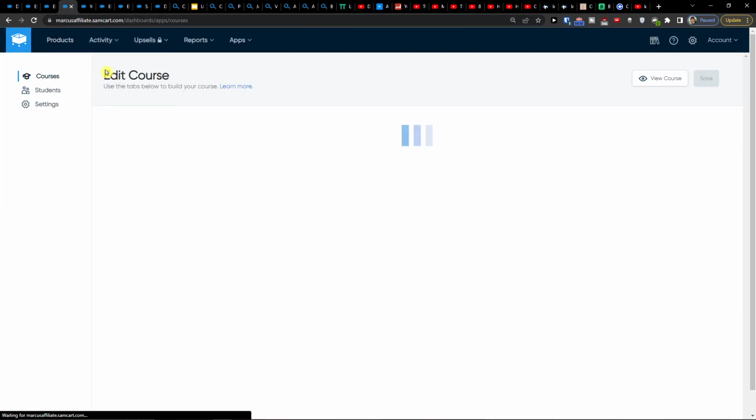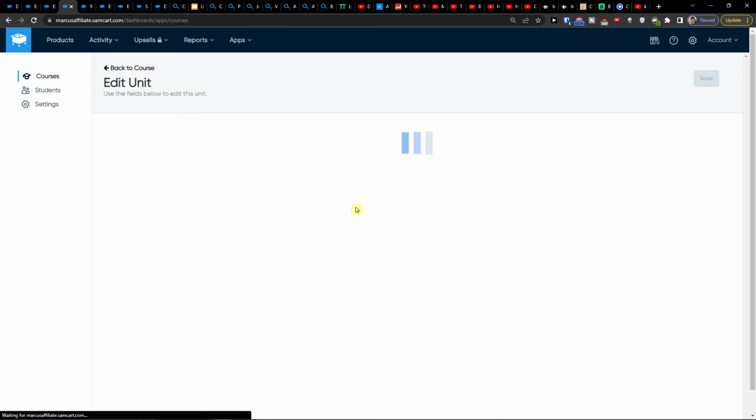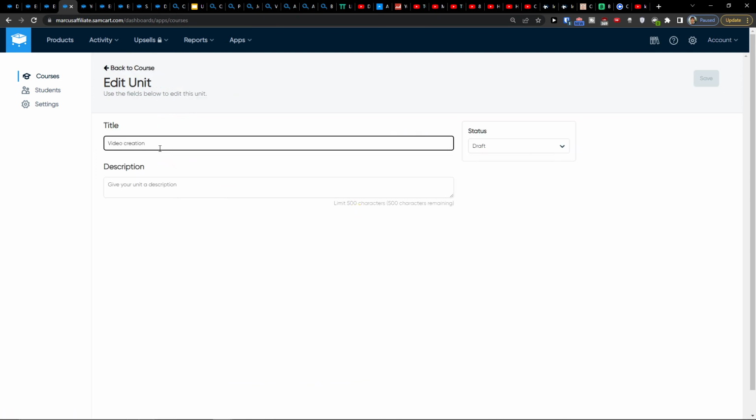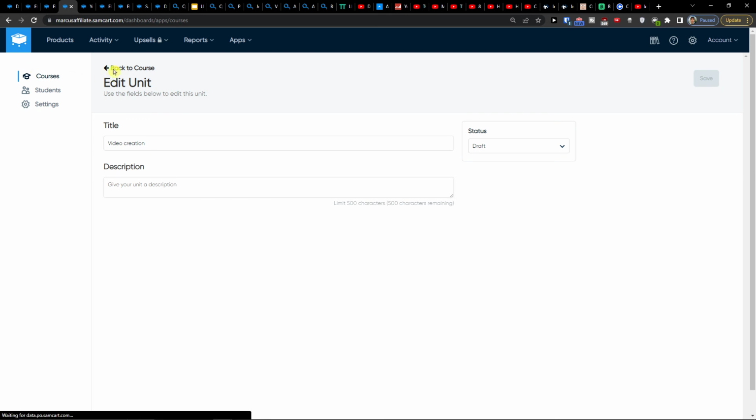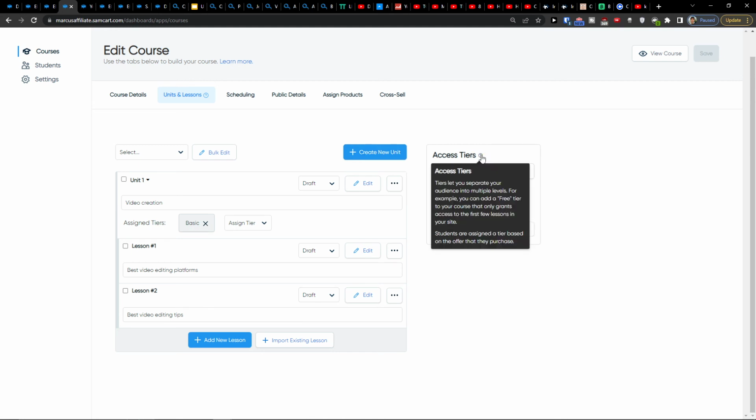Now when I go back to course, I can also edit the unit. And I can add a title and description. That's like the main thing. Then you can of course create a new unit. But what you can do, you can access tiers. So tiers let you separate your audience into multiple levels. For example, you can add a free tier to your course that only grants access to the first few lessons in your site. Students are assigned a tier based on the offer of their purchase. So you can have multiple things here for one course.